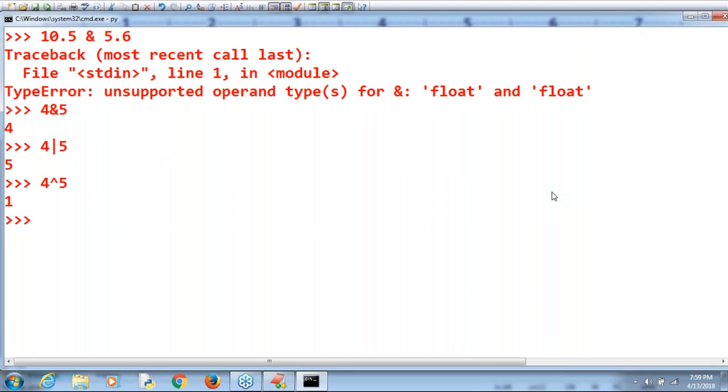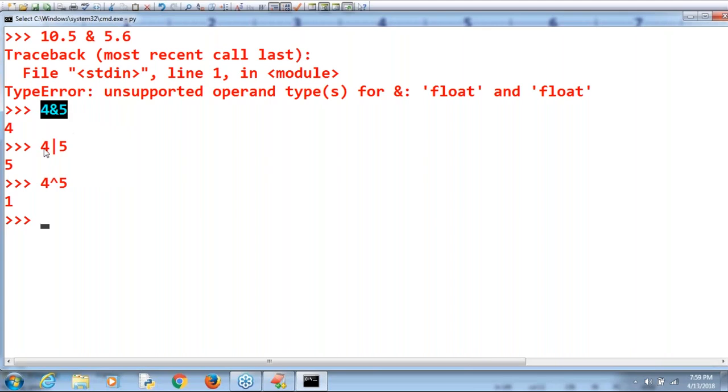Gausia ma'am, what problem are you getting? Sir, the AND operator. Can you please observe that? AND operator: if both the bits are 1, then it is 1. If at least one bit is 0, then it is 0.